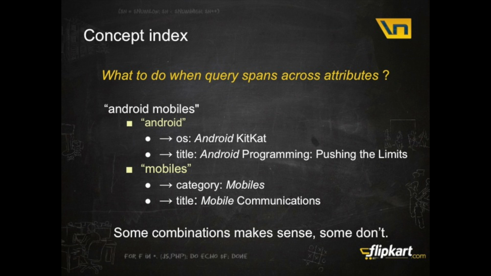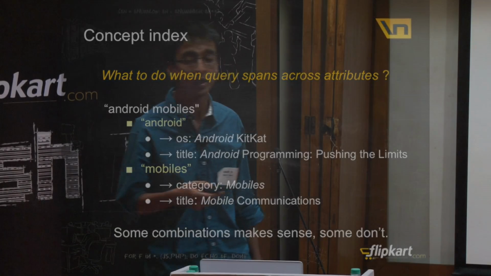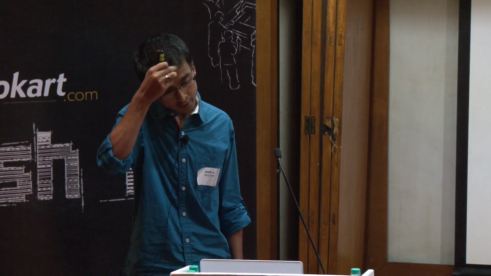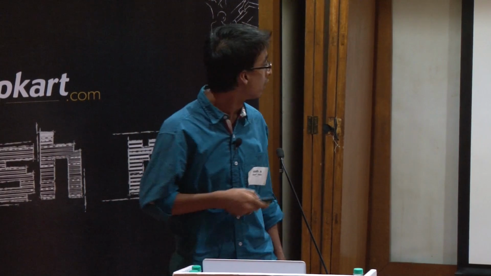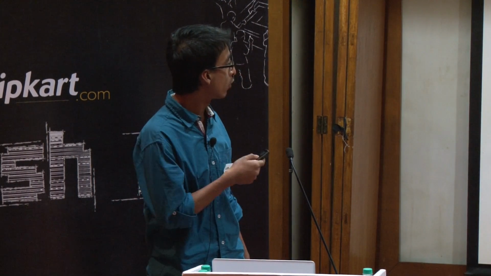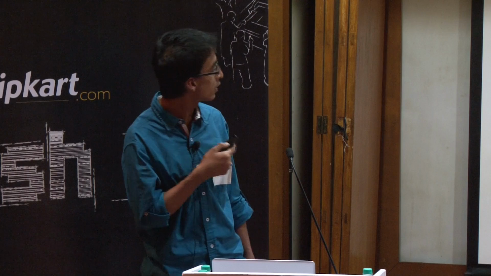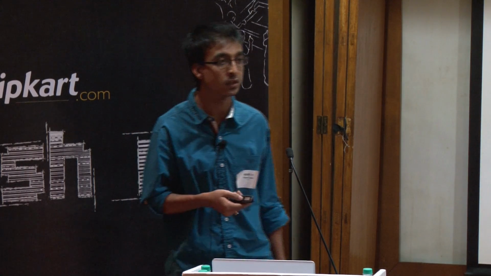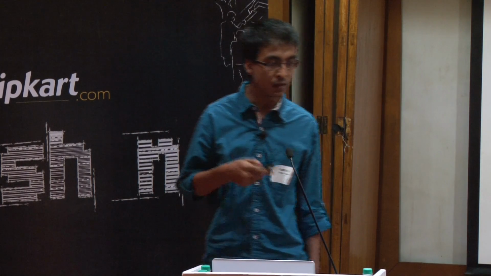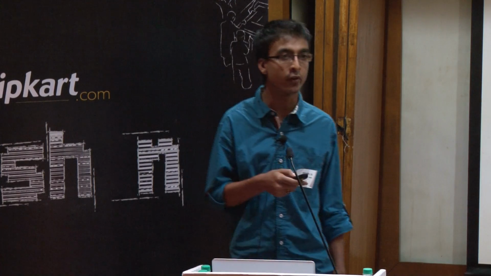The term mobiles can occur in category mobiles and also in the title Mobile Communications. Now, how do I find which combination makes sense? OS Android with title Mobile Communications, or title Android Programming with mobile? So this information we lost somewhere during indexing of these attributes.